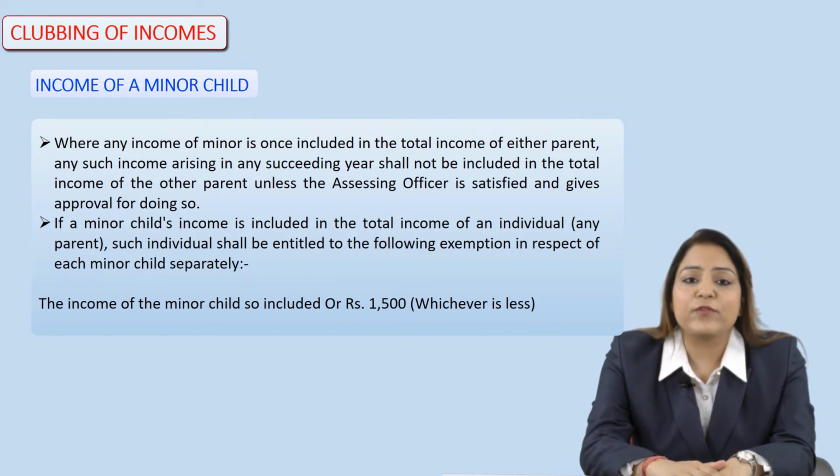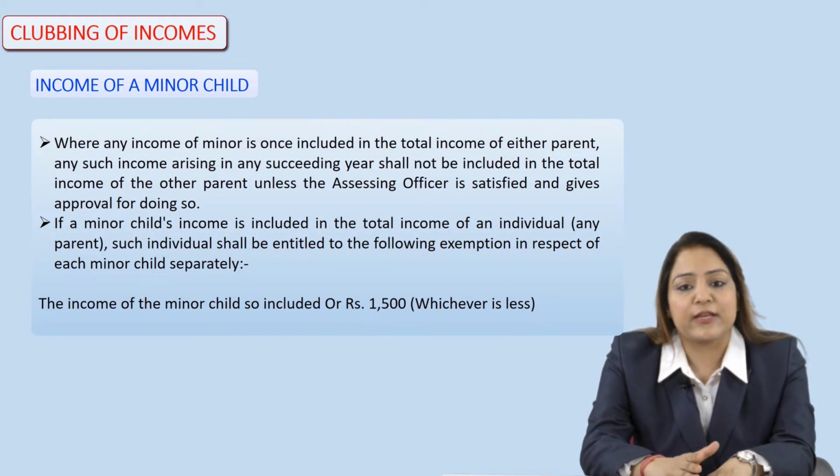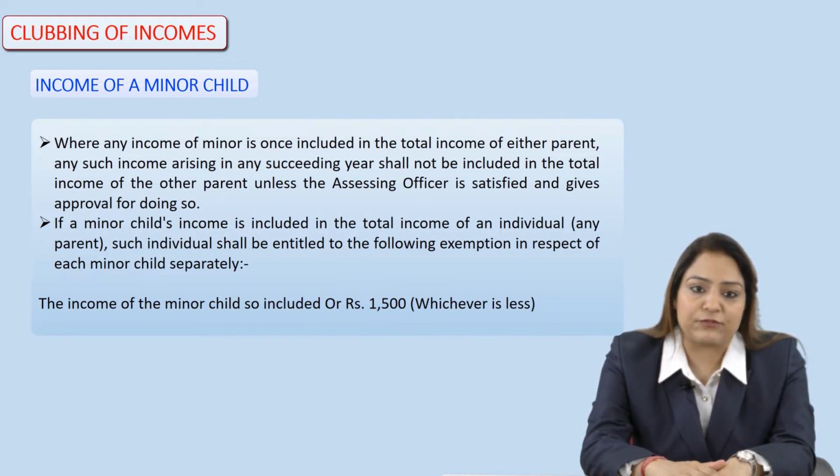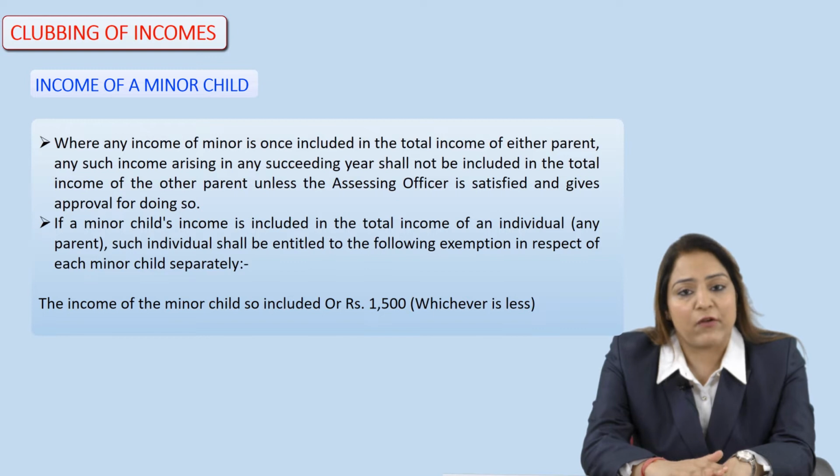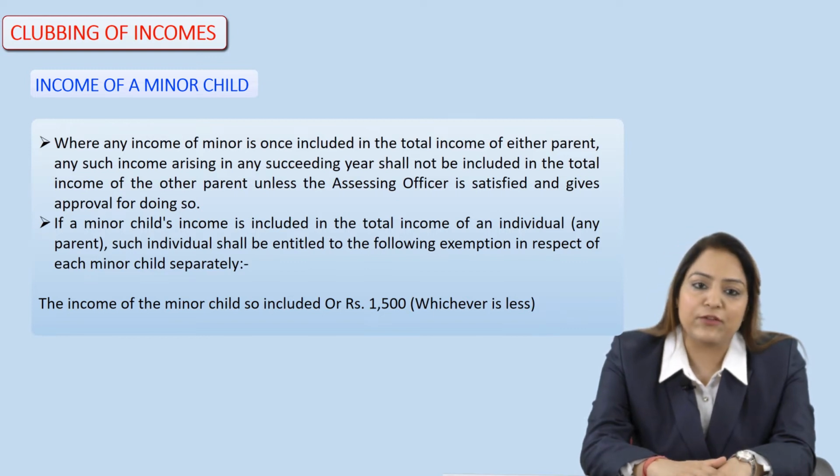So, if the income of the minor is once included in the total income of either parent, any such income arising in any succeeding year shall not be included in the total income of the other parent, unless the assessing officer is satisfied and provides approval for including such income. So, the learner has to keep this in mind, that any income arising in the succeeding year shall not be included in the income of the other parent.